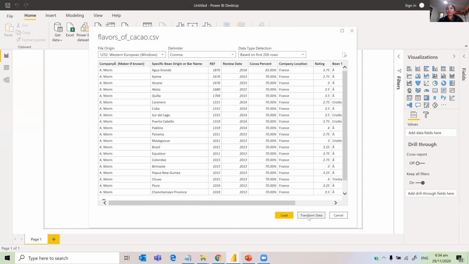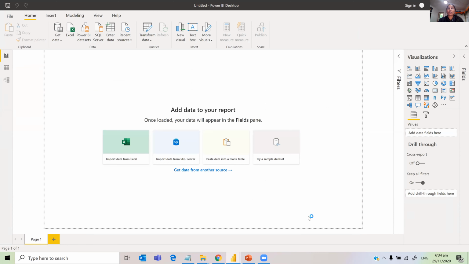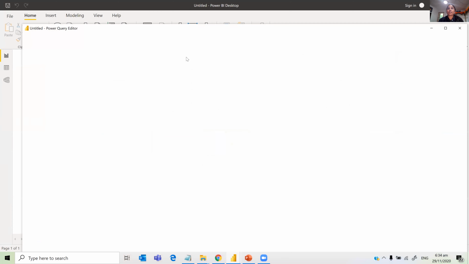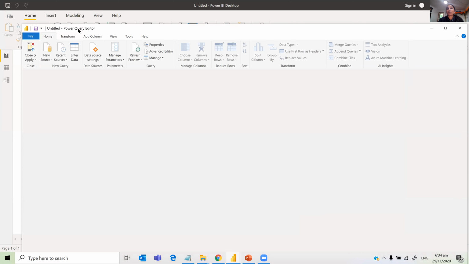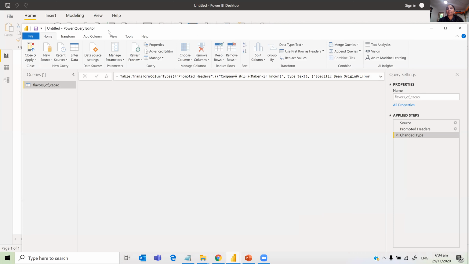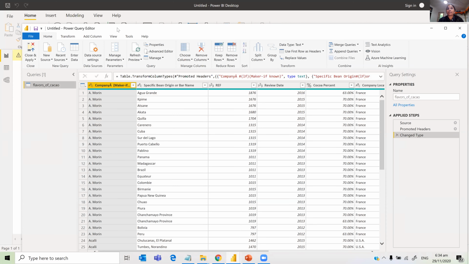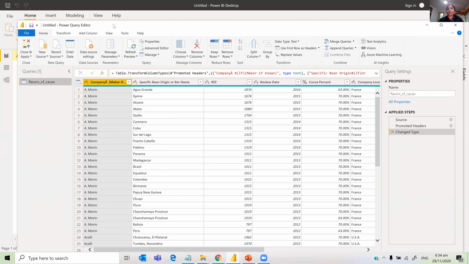So we have finished the first step, getting data. Now we are going to transform data. I'm clicking on Transform Data, and once you click on it, a window opens which is called the Power Query Editor. This is where you can do all the transformations. You can also do transformations in Power BI Desktop, which is this one.